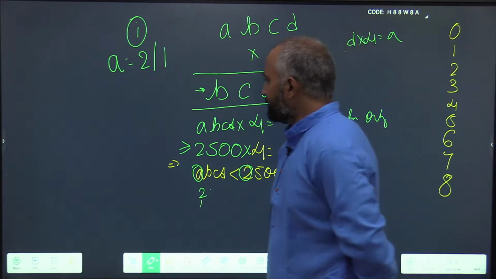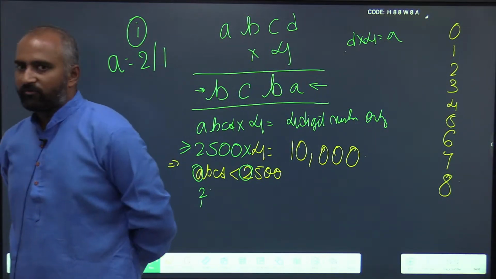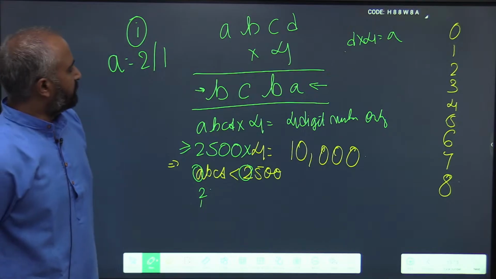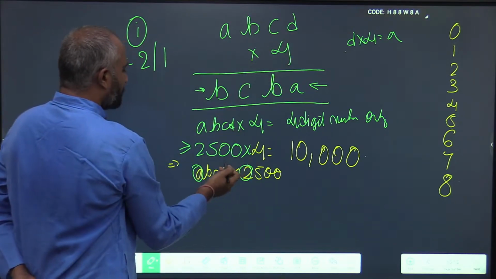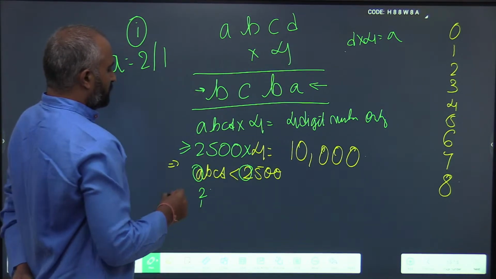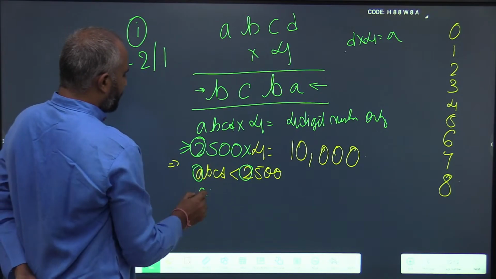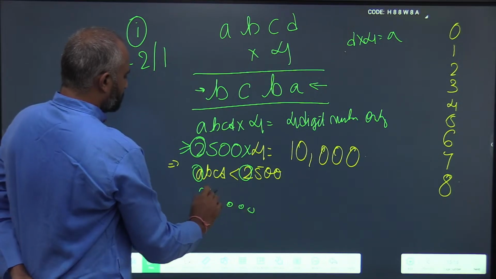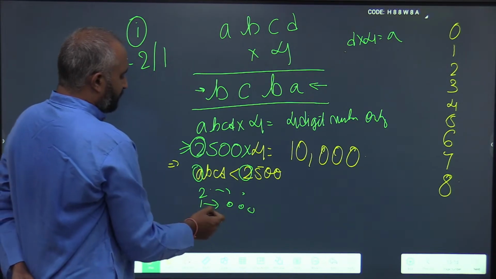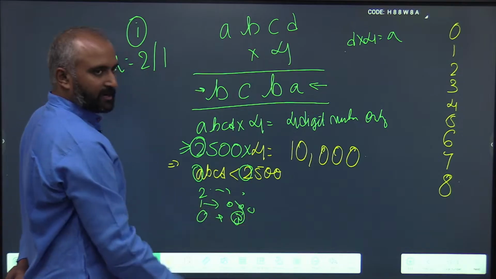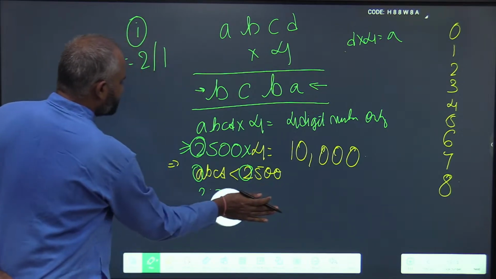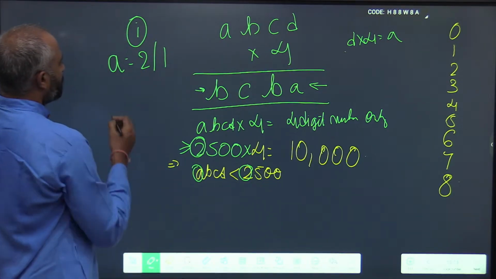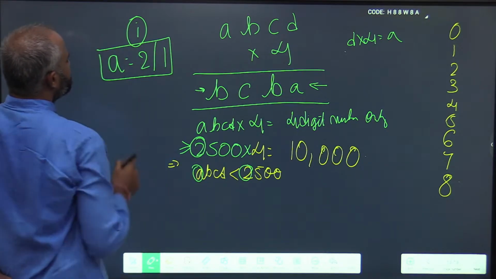Because ABCD when multiplied by 4 will result in a 4-digit number. That means ABCD has to be less than 2500. So what are the possibilities? Either the number is in the 2000s or in the 1000s. If it is in the zeros, it will be a 3-digit number, right? So A is either 2 or 1.